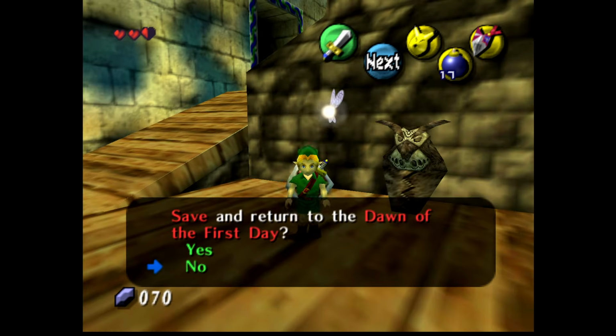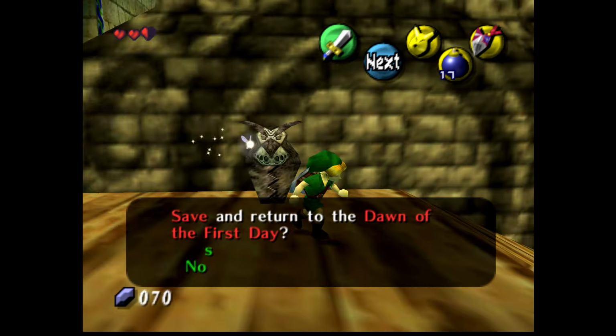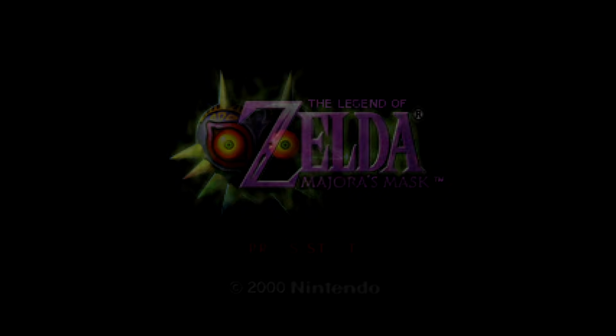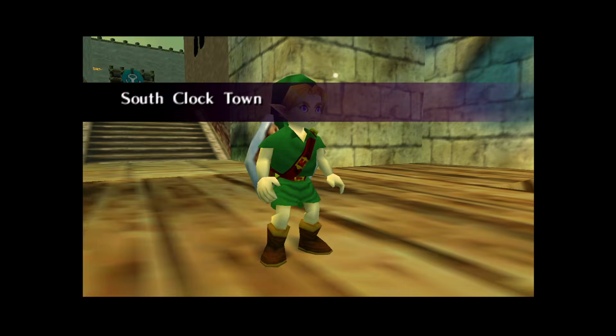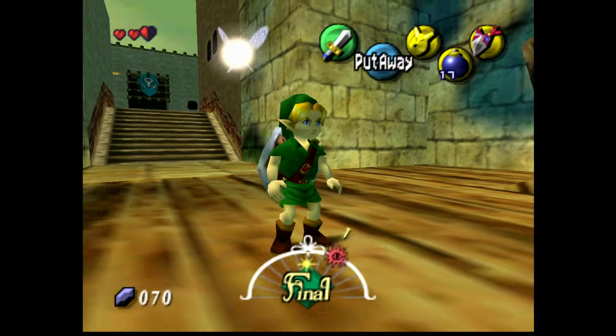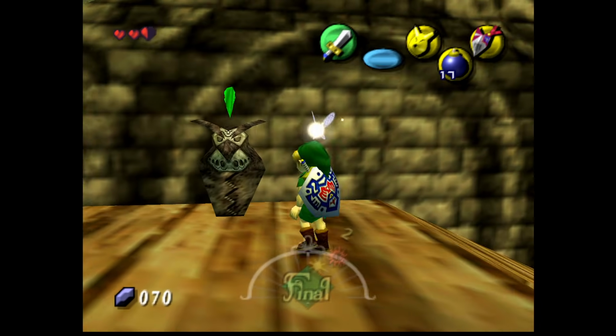Now, as long as the owl is on screen for this bit, if we select the bottom option, it will flash and eventually the screen will fade out. So this has actually triggered the save mechanic of that owl statue, even though we've never hit it. That shouldn't normally be possible. When we load, we can see we're outside of that owl statue, and if we inspect it, we'll see that it still hasn't been hit and the wings aren't out.